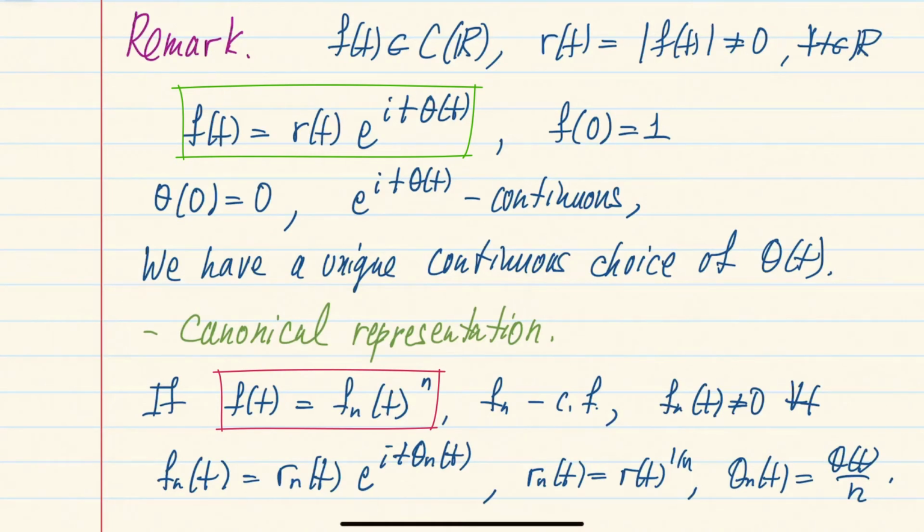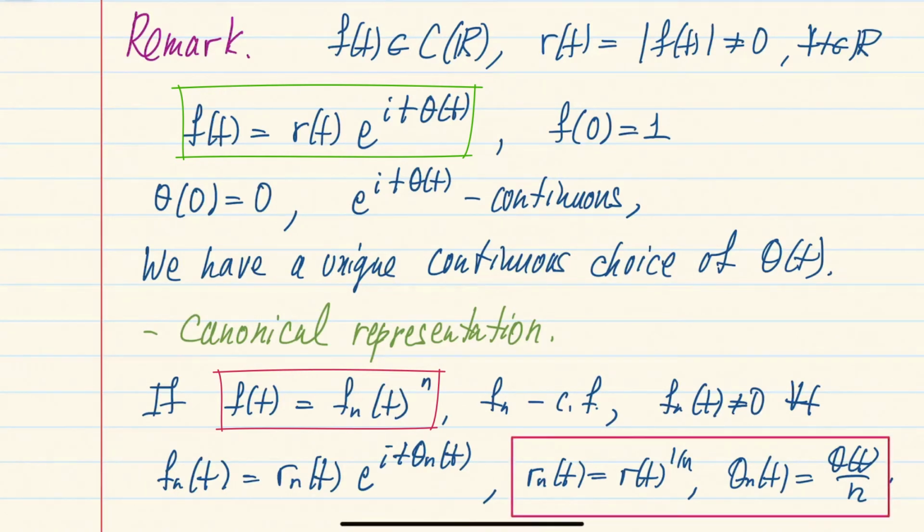Okay, and so in other words, under the assumption that our characteristic function is not 0, we have this unique choice of parameters in this canonical representation for the nth root of the characteristic function. And so whenever we take the nth root for the infinitely divisible distributions, we'll always assume that this is the choice of the parameters.